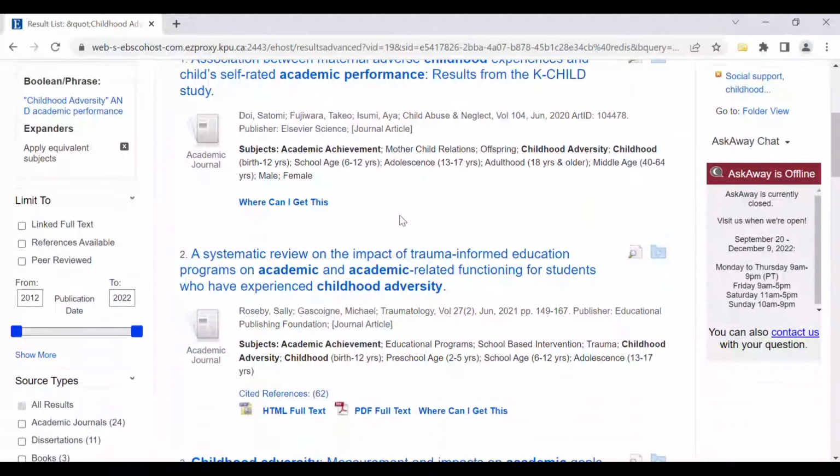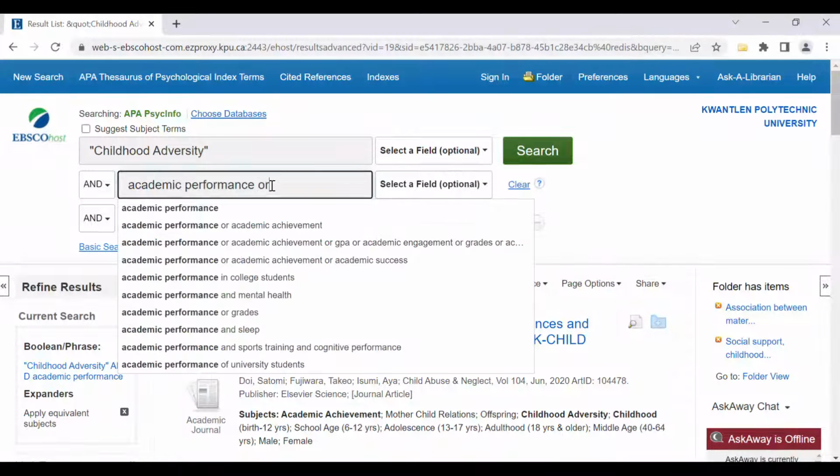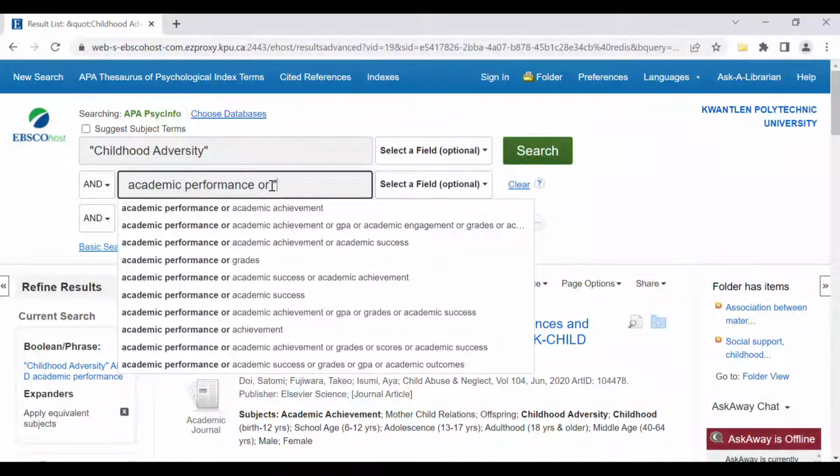So again, if we do the same thing, we'll notice that academic performance isn't here, but academic achievement is. So again, I'm just going to add that in. Now, you can keep your words as well. You'll notice that this author uses the phrase academic performance, so maybe that also is in the literature, so you still want to pick that up.